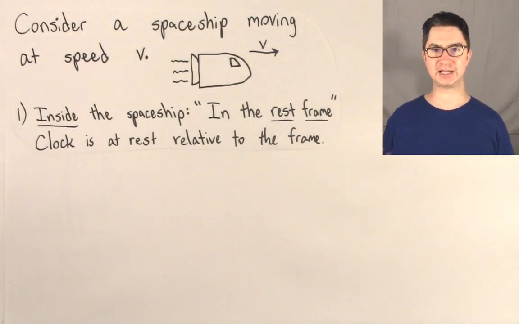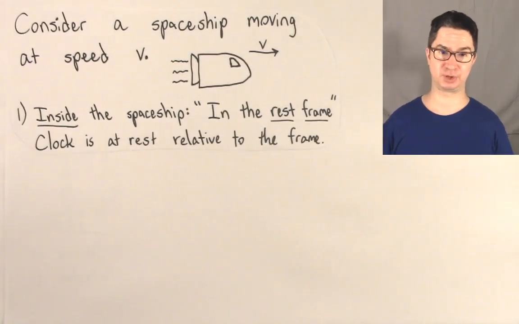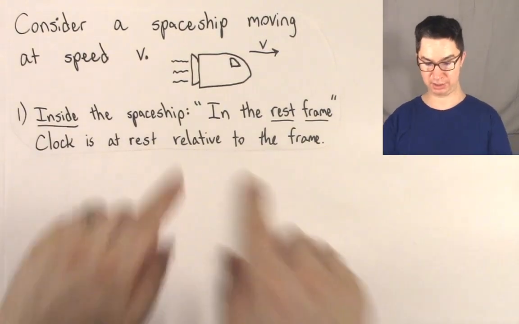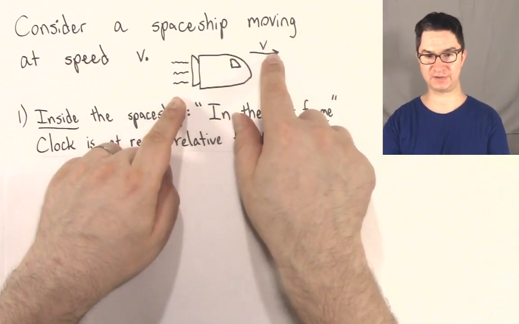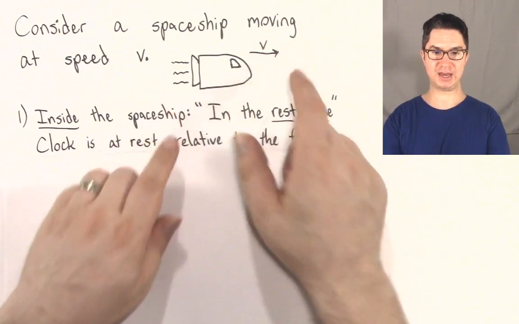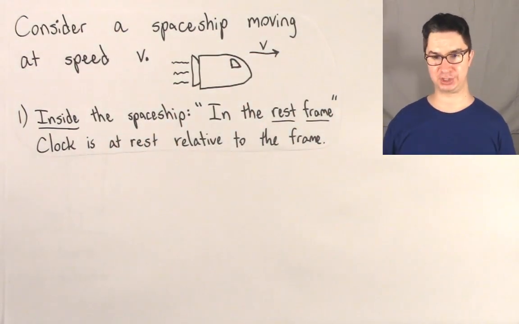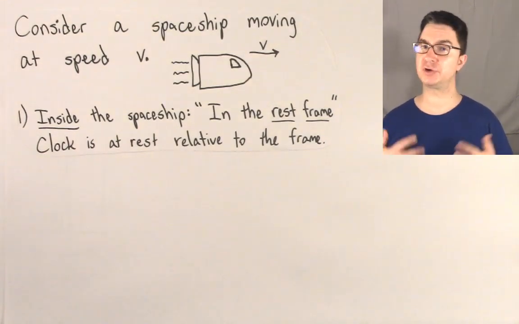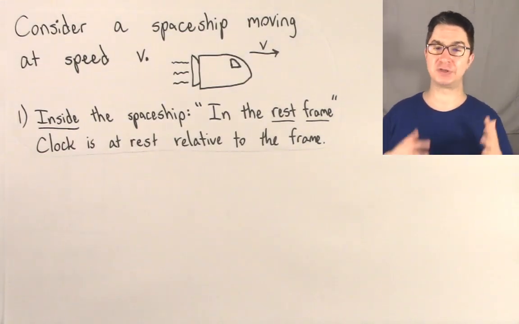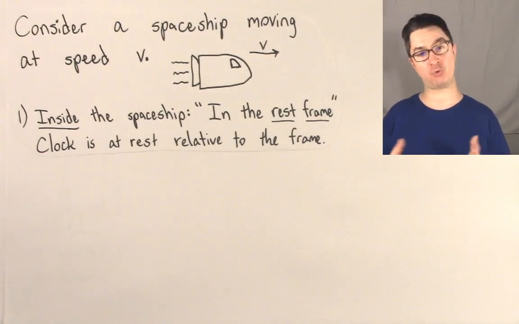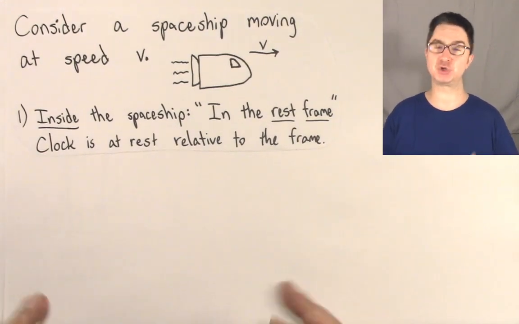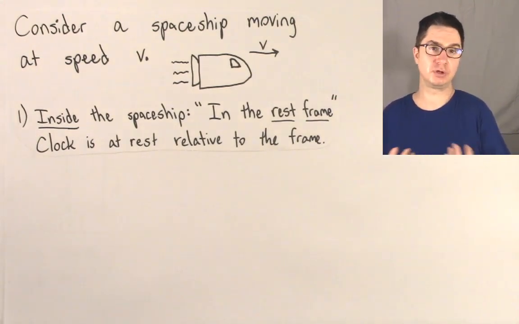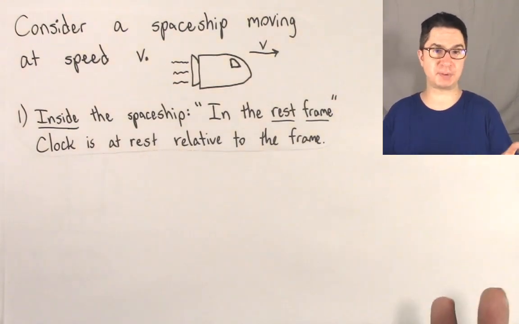So now we're going to take a light clock and put it on a spaceship. Consider a spaceship moving at speed v. Here's our spaceship, and here's our velocity vector. We're going to start out inside the spaceship, which is what we call the rest frame. The reason we call it the rest frame is that the clock is at rest relative to the frame, relative to the spaceship.